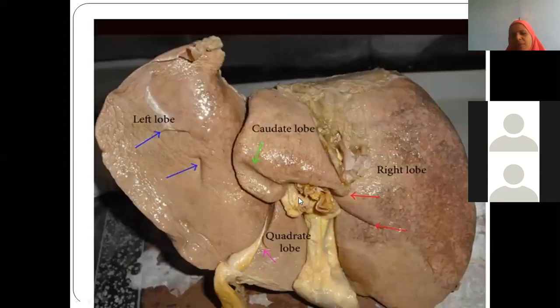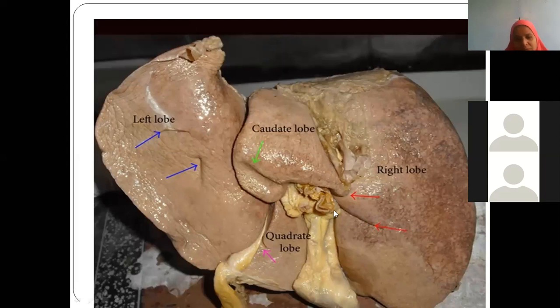Now you have successfully removed the liver and put it in the tray. Now you are tilting the liver and seeing from the inferior aspect. This is the surface which you are lifting and trying to see from lower down. So this surface is called the visceral surface, or inferior surface.